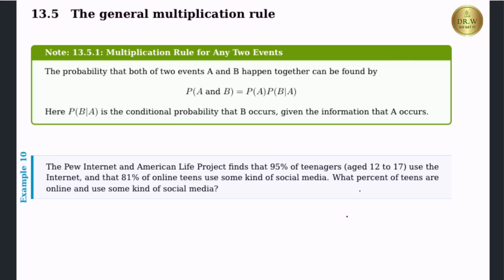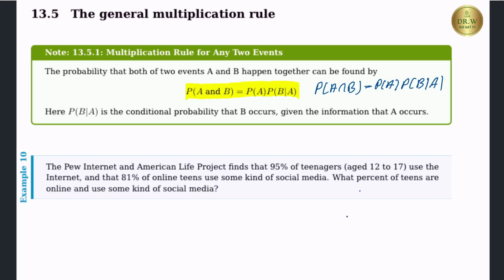Chapter 13, Section 13.5. The General Multiplication Rule. What is the General Multiplication Rule for any two events? It is probability of A and B equal probability of A times probability of B given A. Let me write this down again. Probability of A and B equal probability of A times probability of B given A.